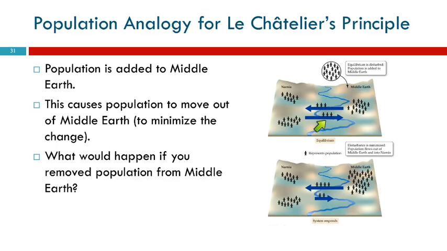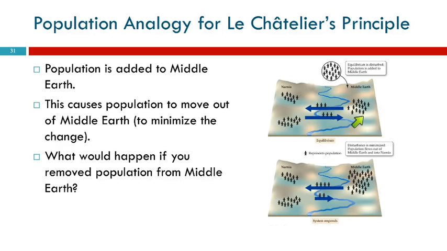So it was equal with our pictogram here. We've got 3 people moving to Middle Earth and 3 people moving to Narnia. After we've added a whole bunch of people here, now we're going to have 4 people moving to Narnia and 2 people moving back because it's crowded over here. So this is going to cause a shift in the population of getting rid of some of those people that came into Middle Earth from the spaceship. I mean, why not have a spaceship, right? So we disturb the equilibrium by putting people in on this side. The equilibrium shifts to undo that.